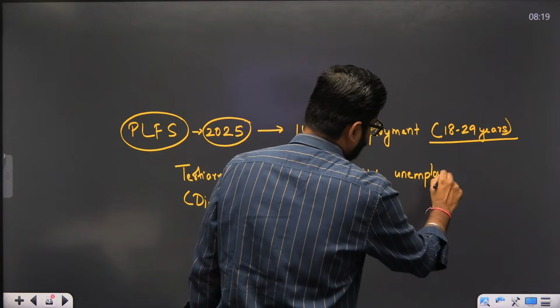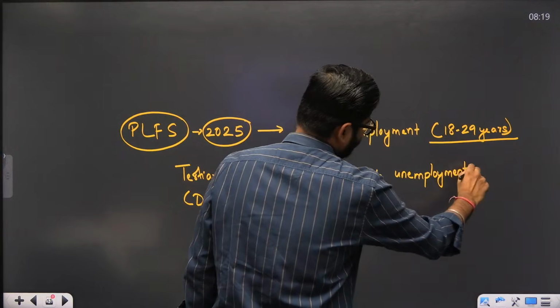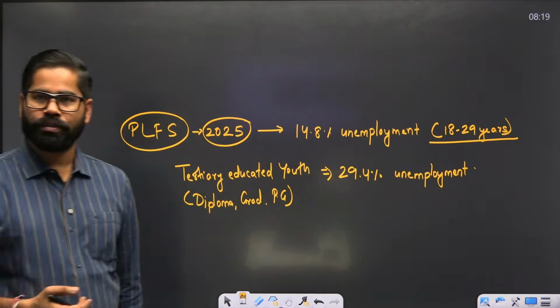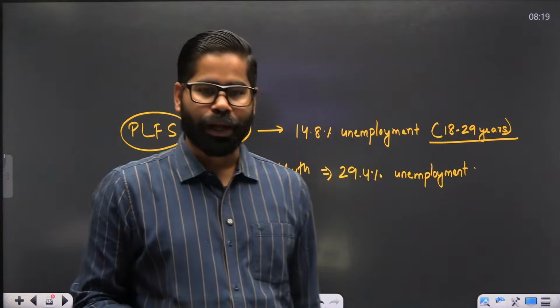The more they are educated, the more unemployment there is.